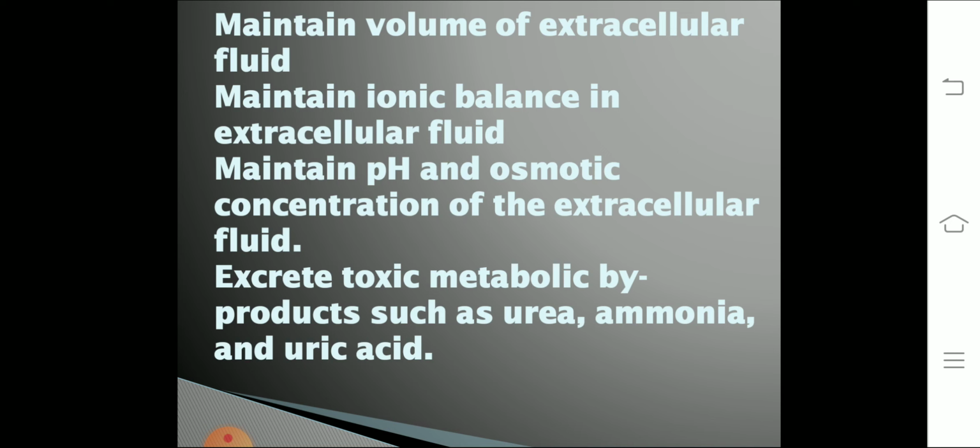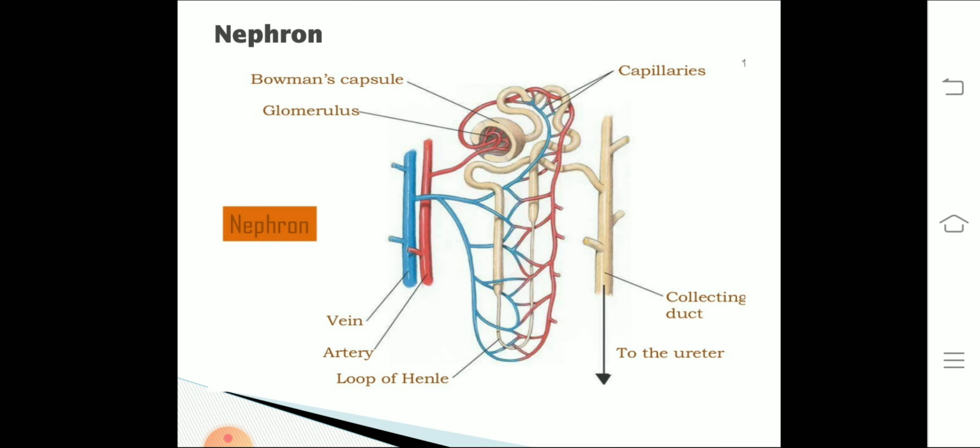That is called ionic balance. Then the pH and osmotic pressure of the fluid, and also to excrete toxic metabolic byproducts like urea, ammonia and uric acid.